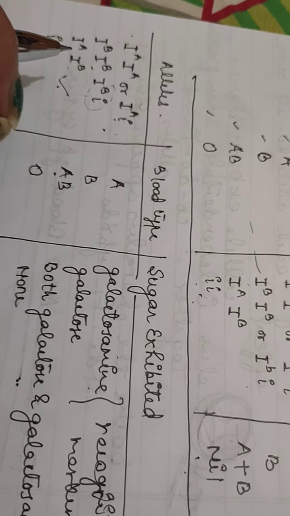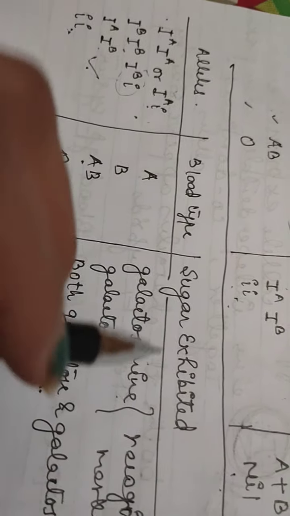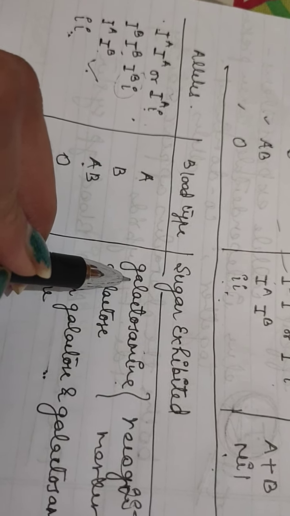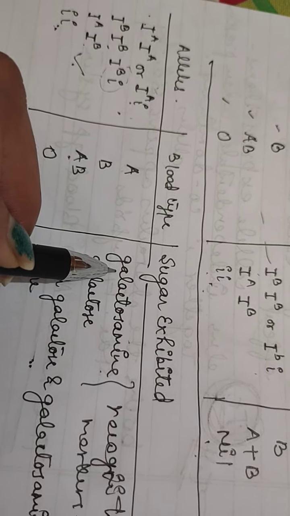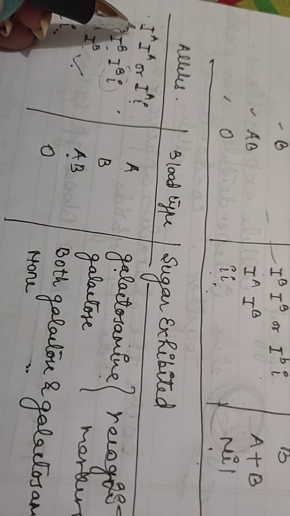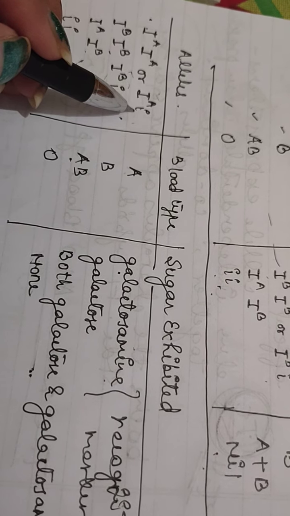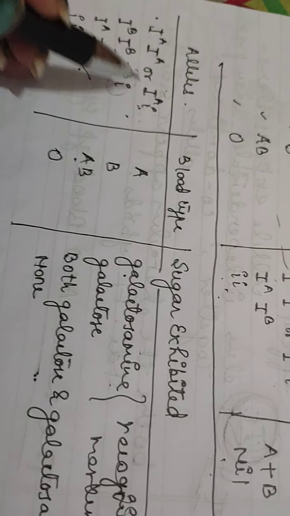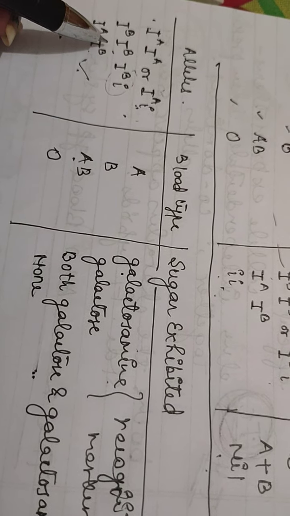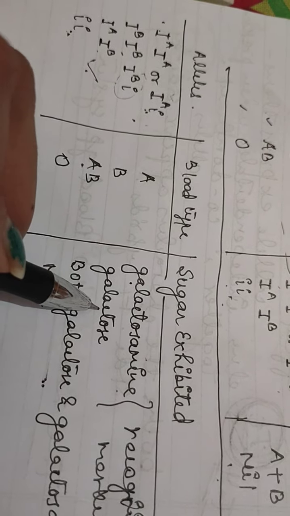So type A individuals add only galactosamine. Yes, they are either IAIA or IAi heterozygotes.